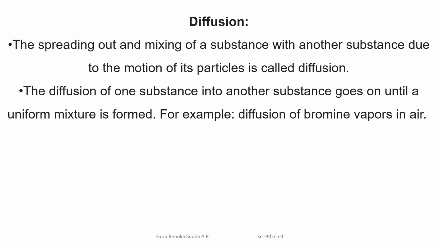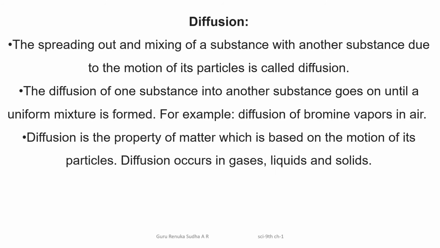Example, the diffusion of chromium that you are going to observe in the picture. Otherwise, you can say the perfume smell, how it spreads from one place to another place in a whole room. That is the best example for this statement. Next, what is diffusion? Diffusion is one of the properties of matter which is based on the motion of its particles. This diffusion is more in the case of gaseous substances compared to liquids and solids.